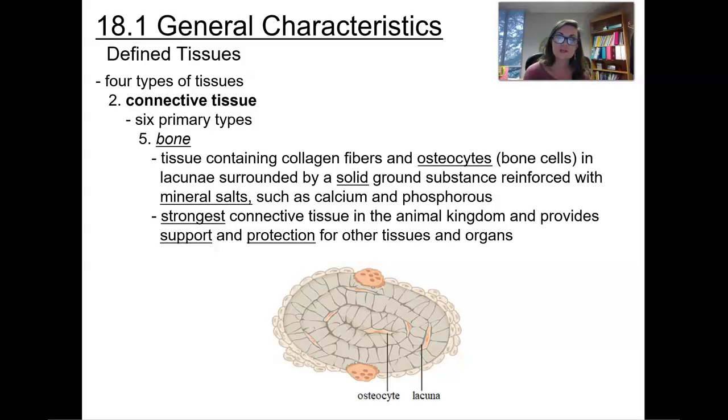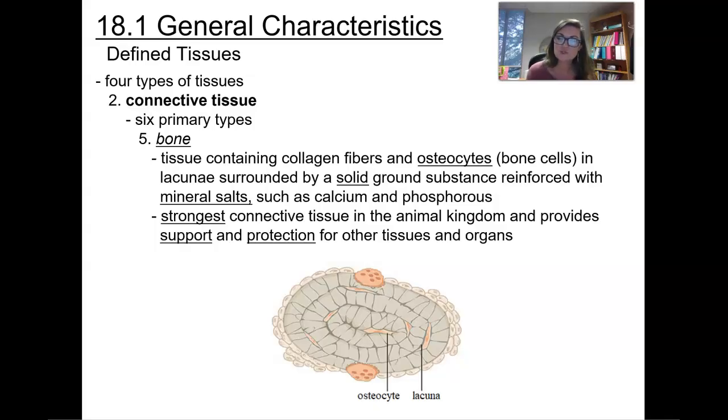Our fifth type of connective tissue is going to be bone. Bone tissue is going to contain collagen fibers. These collagen fibers do require you to have plenty of vitamin C in order for them to be produced. And then you're going to have osteocytes. These are going to be your bone cells. So these are found in lacunae as well, just like with the cartilage cells or the chondrocytes.